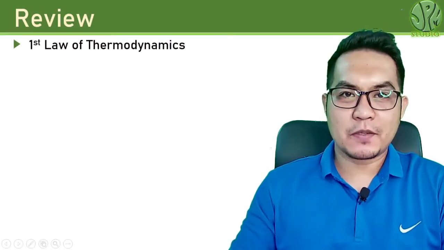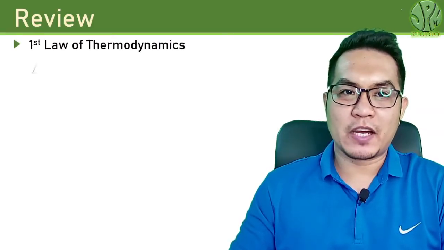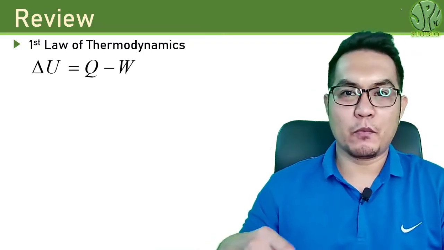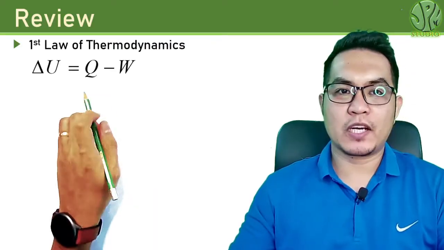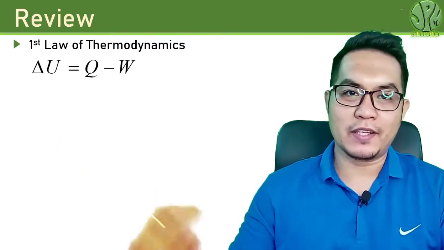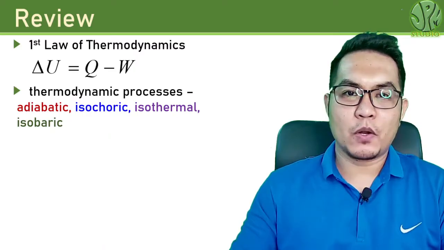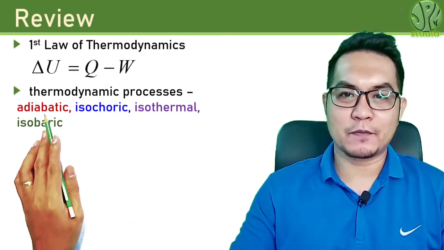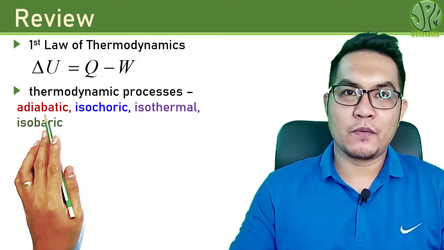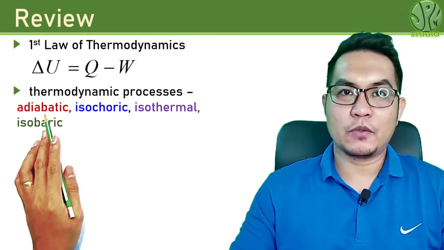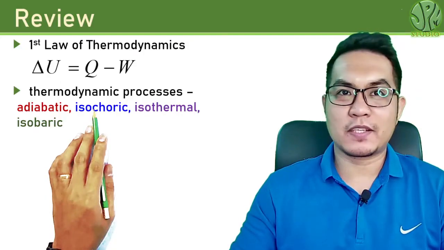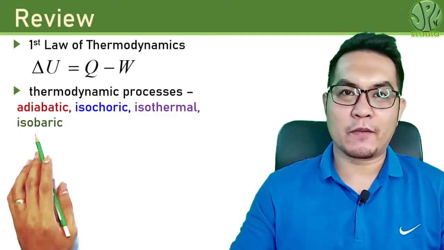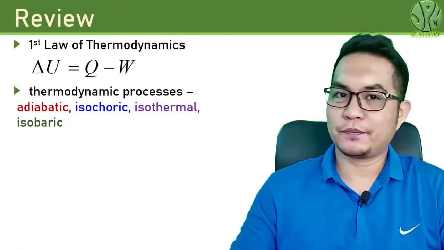In the previous lesson, we discussed the first law of thermodynamics. It pertains to the change in internal energy of the system, which is just the heat absorbed or released by the system minus the work done by the system. We also discussed the four thermodynamic processes: the adiabatic process, with no heat flow into or out of the system; the isochoric, or constant volume, process; the isothermal, or constant temperature, process; and the isobaric, or constant pressure, process.